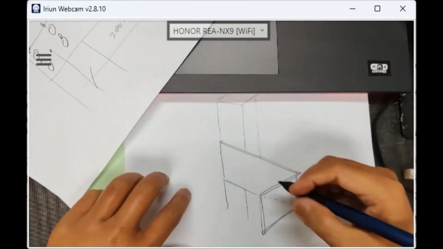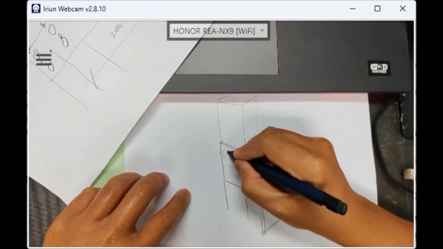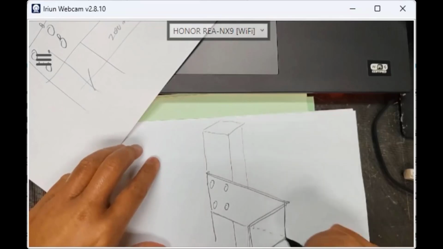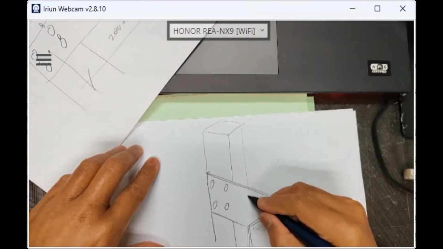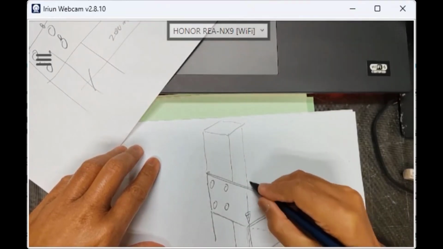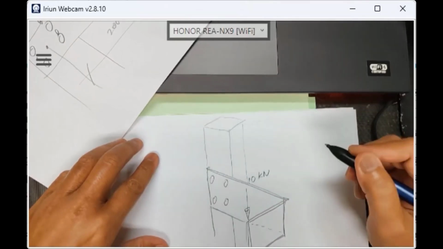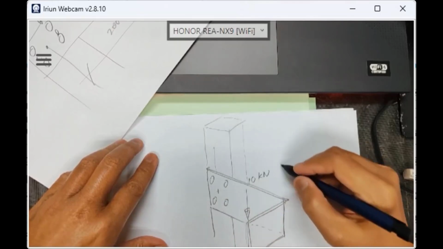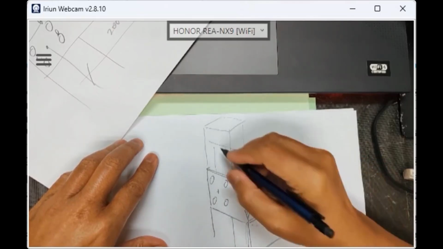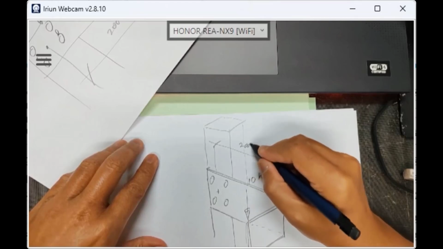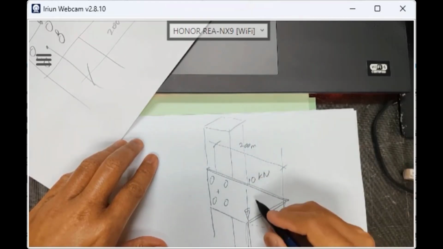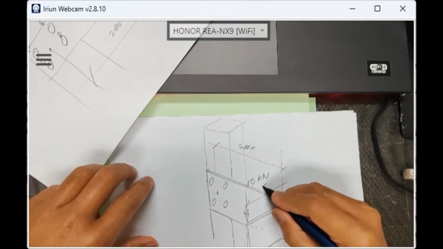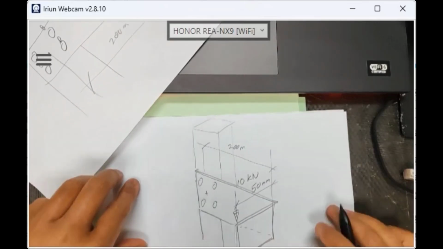Do you understand my sketching? The same bolts, the same 50 by 50 pattern. Do you understand my isometric sketching? We have an angle in this, and the same goes there. 10 kN like this. The distance from the centroid to here, what I gave just now, was 200 mm. But let's say we put some offset here. Let's say I put 50 mm. Do you understand this sketching?